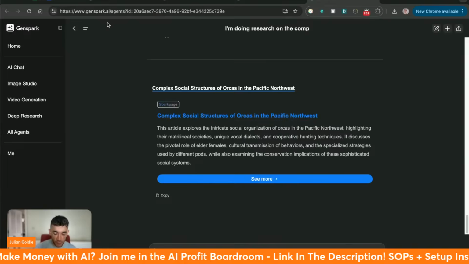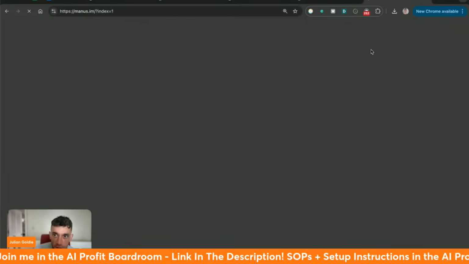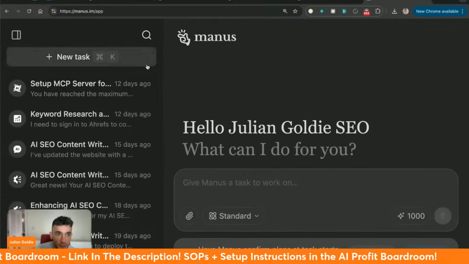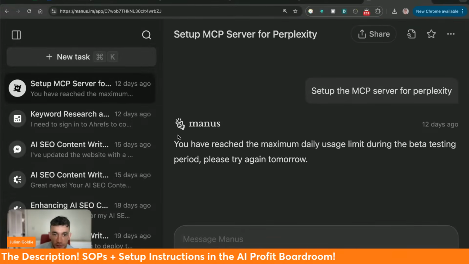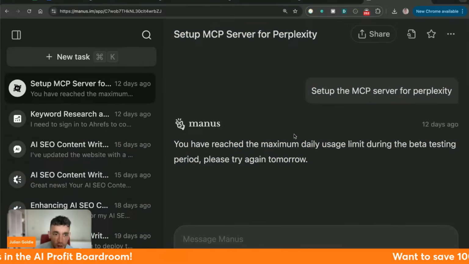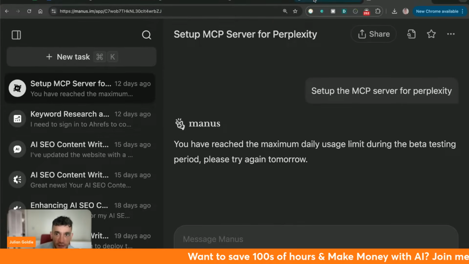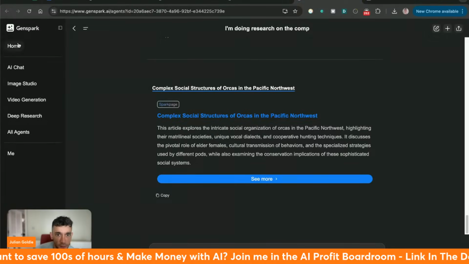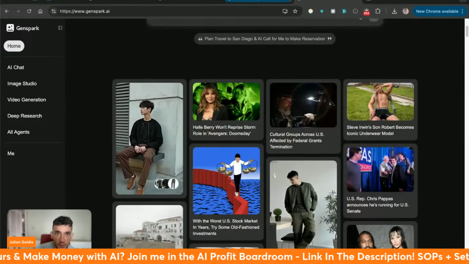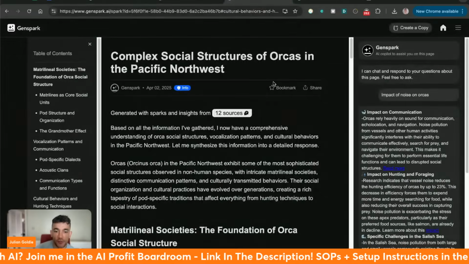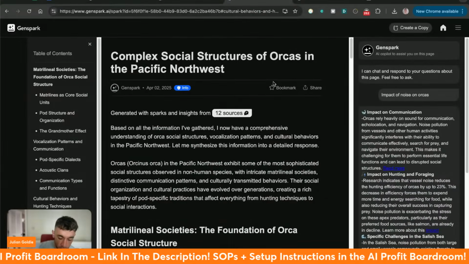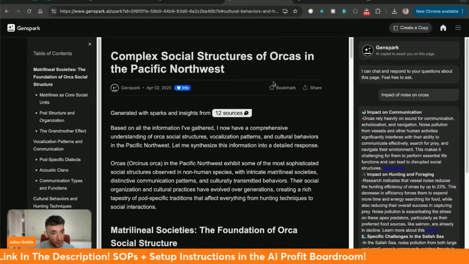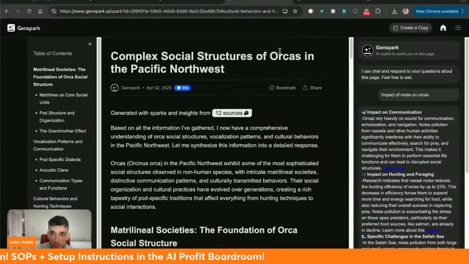So it's quite different if we pull these up side by side versus Manus. It's quite different because, number one, when I was in the beta testing period, there were like 3 usages per day, sometimes only 1. So that seemed to hit the limits again. And also, as far as I'm aware, Manus cannot generate videos, whereas, for example, Genspark can. And from what I've seen, the website that we created previously was very different to the output of Manus. I showed you those 2 side-by-side comparisons. So totally different game right there.